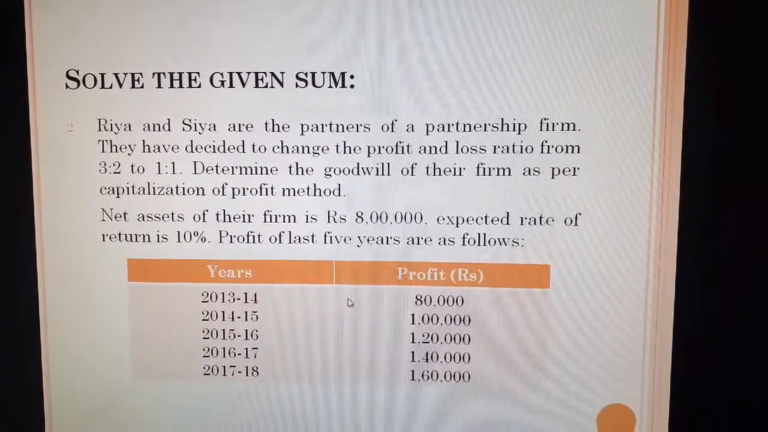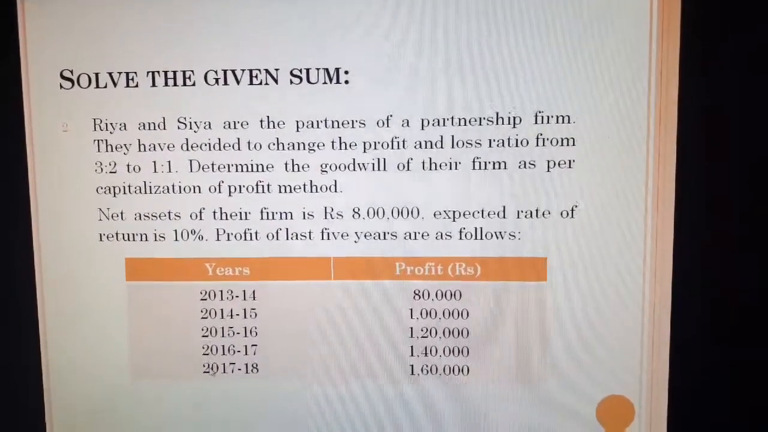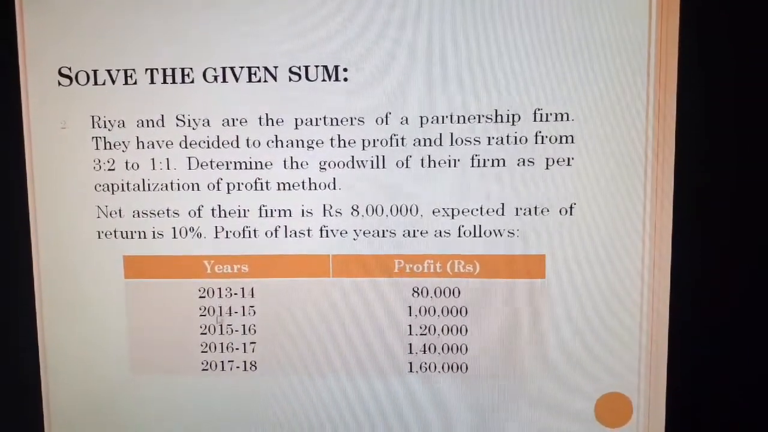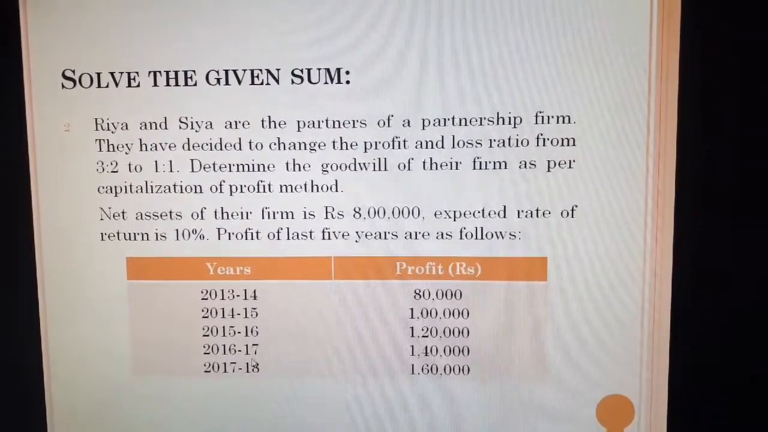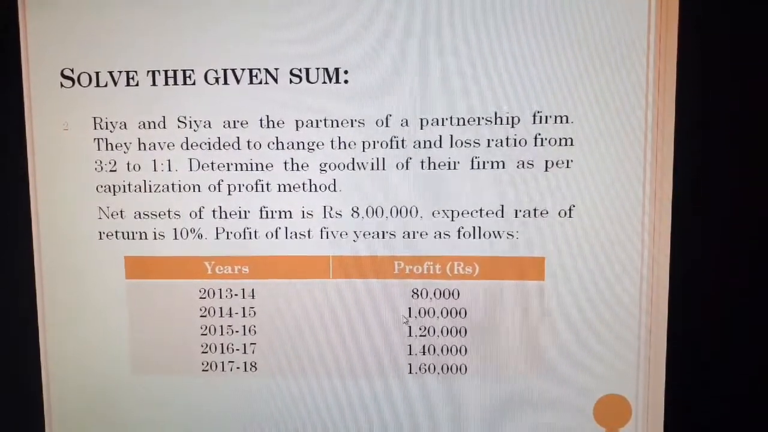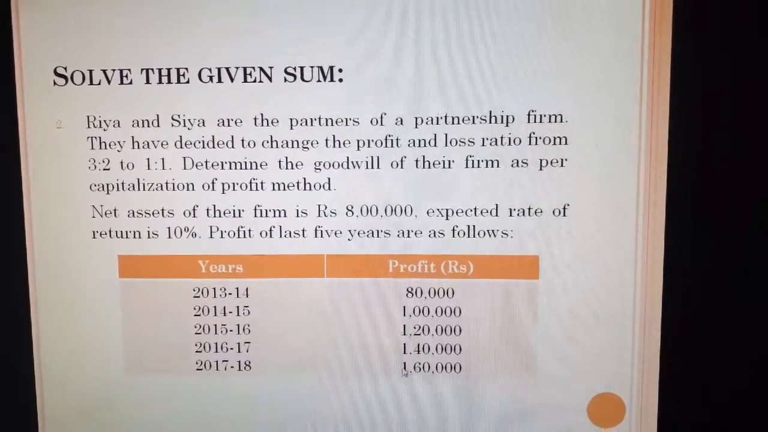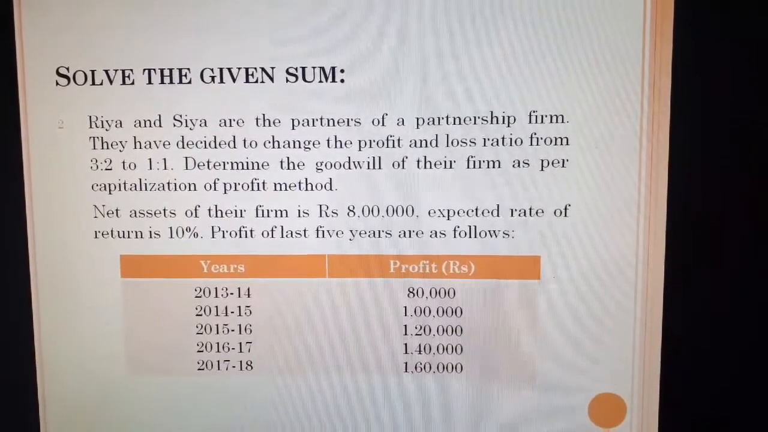Here in the given sum, net asset is directly provided. Net asset means capital employed. Years, when we observe, show the sequential order: 2013-14, 2014-15, 2015-16, 2016-17 and 2017-18. Now observing the trend in the profit: 80,000, 1 lakh, 1 lakh 20,000, 1 lakh 40,000, 1 lakh 60,000. It means the profit shows an increasing trend.